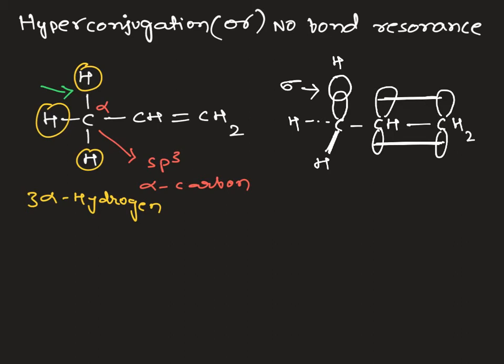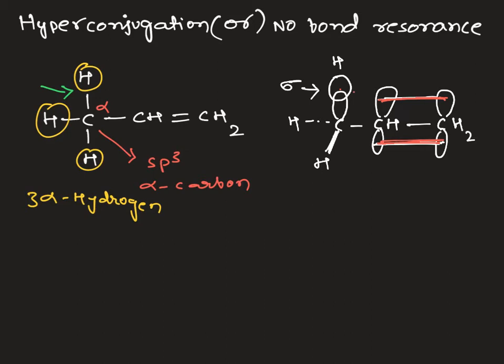Now which effect do we call hyperconjugation? If you see here in this structure propene, this is the double bond, and this single bond is in conjugation with this double bond.